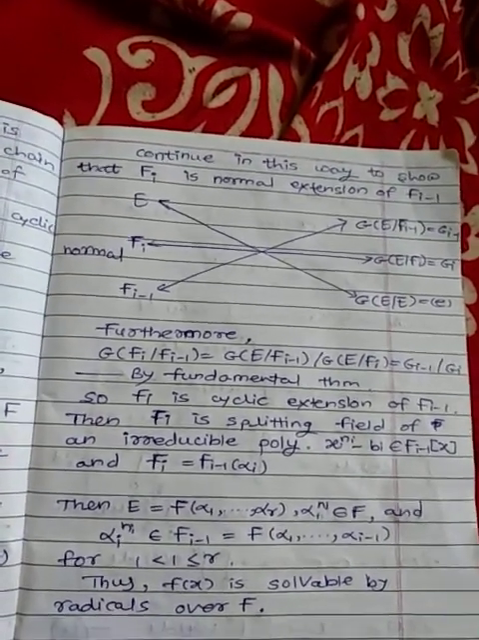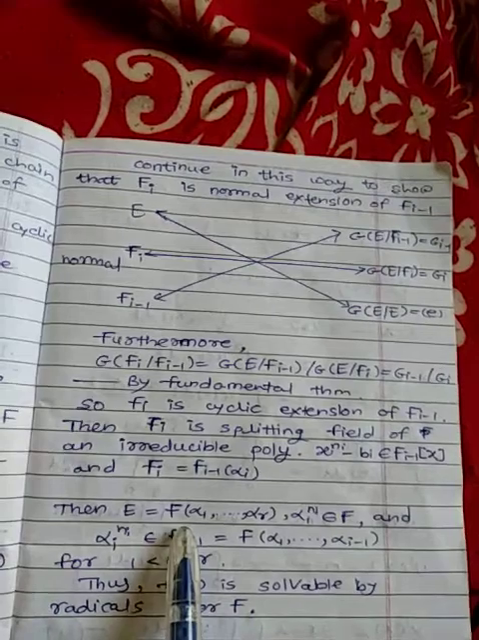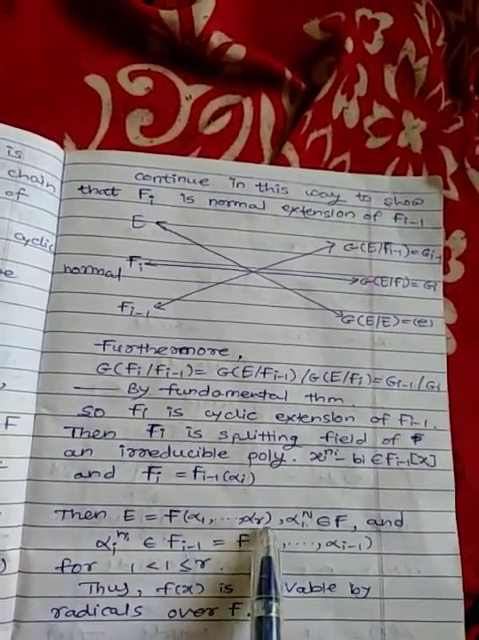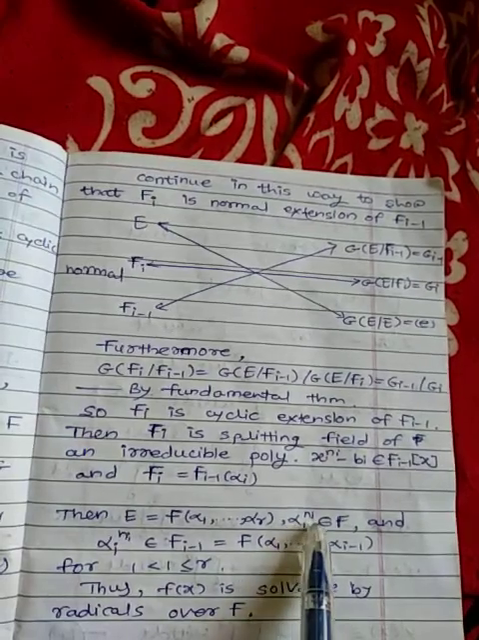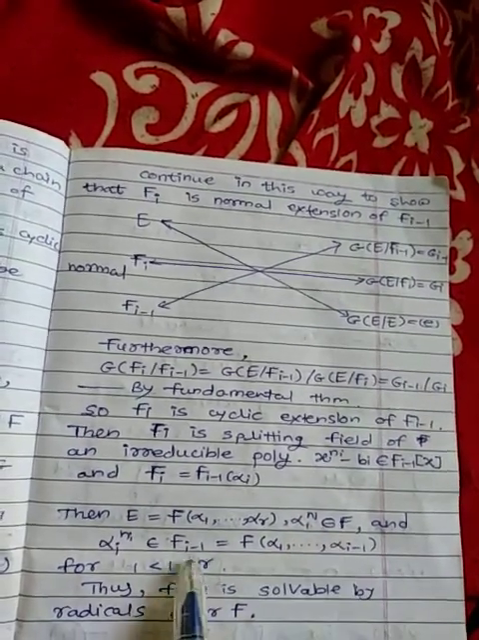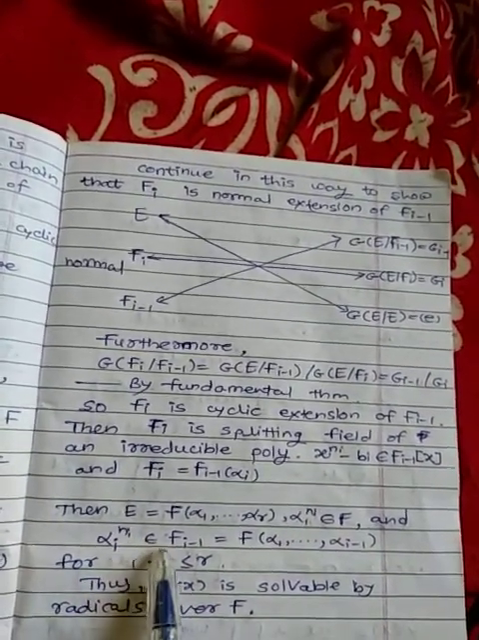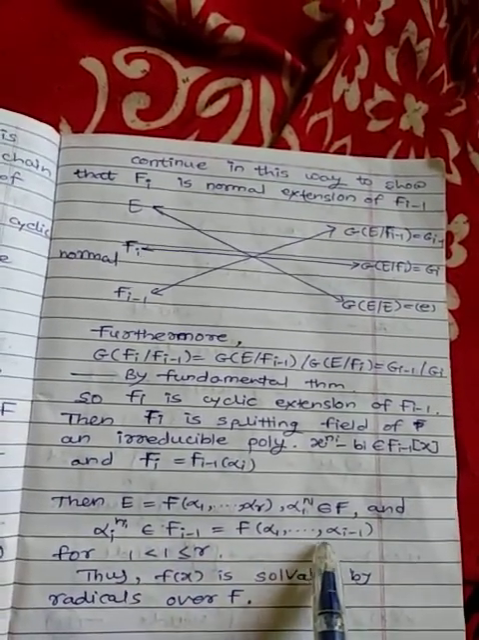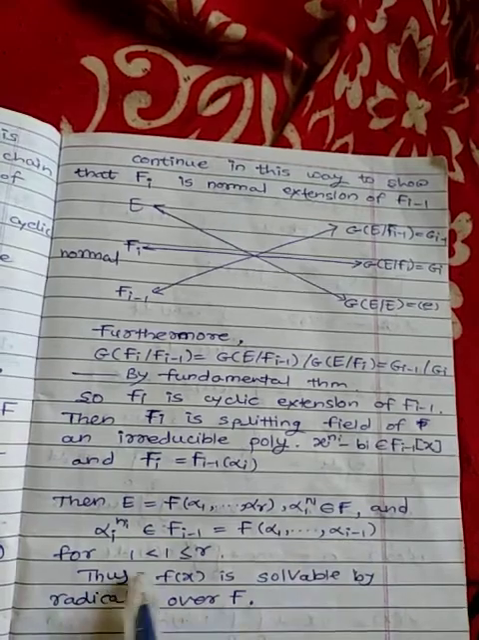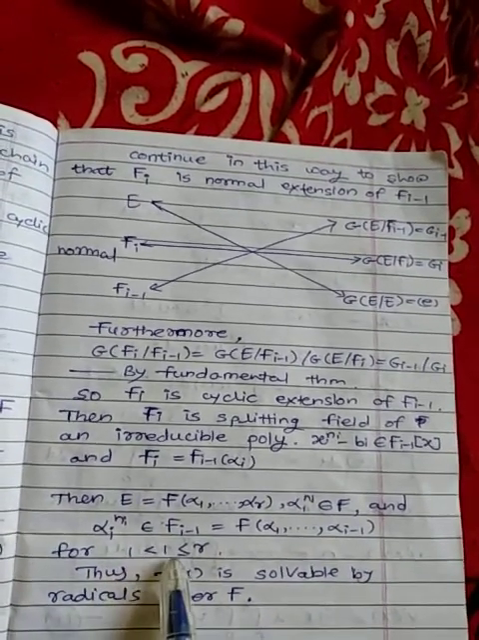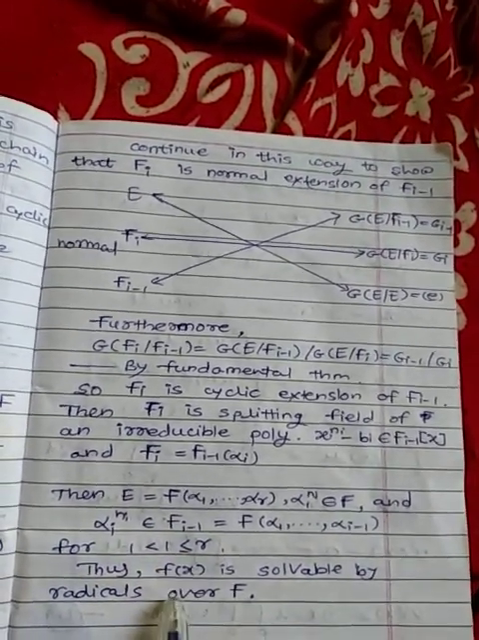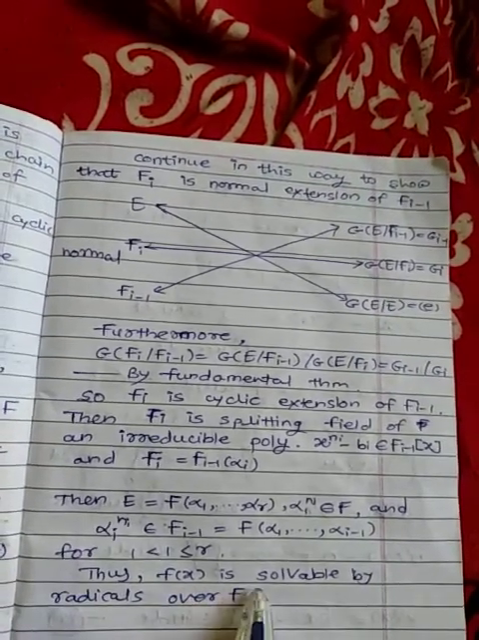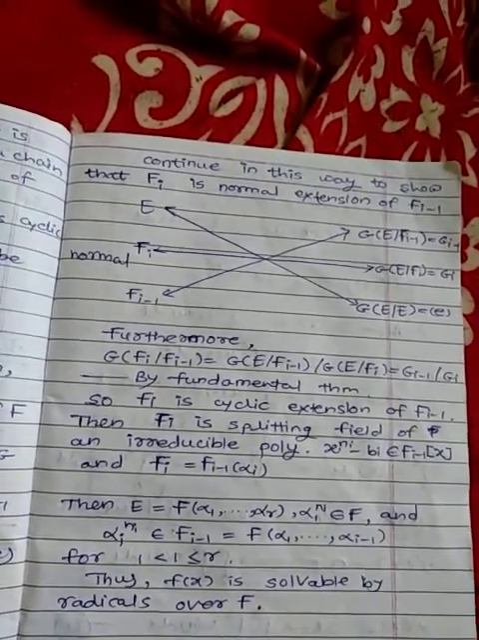Then we get E equal to F of alpha 1 to alpha r, with alpha 1 raised to n1 belonging to F, and alpha i raised to ni belonging to Fi minus 1 equal to F of alpha 1 to alpha i minus 1, for 1 less than i less than or equal to r. Thus f of x is solvable by radical over F.